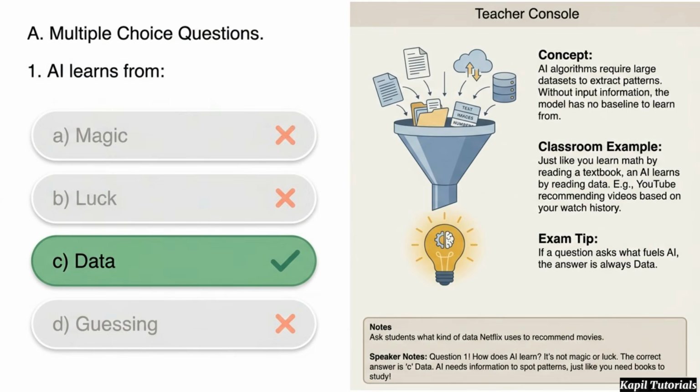Question 1 asks, what does AI learn from? The answer is C, data. AI algorithms require large data sets to find patterns. It's not magic or luck. Just like you need books to study, AI needs data to learn.